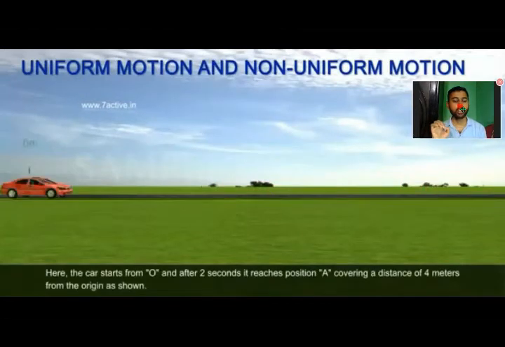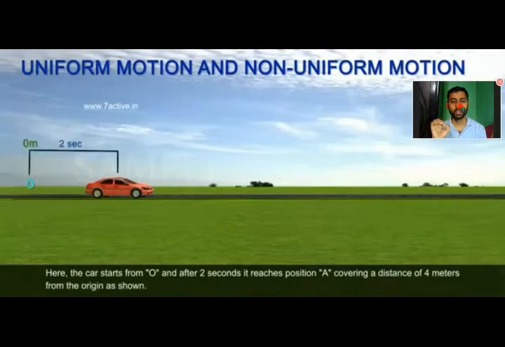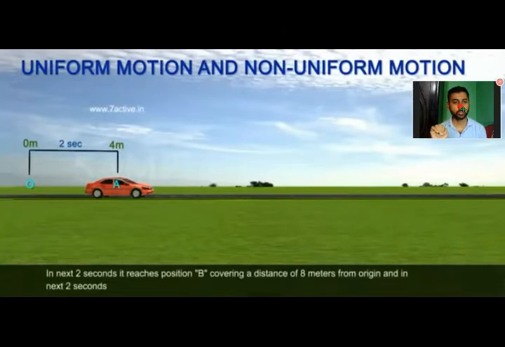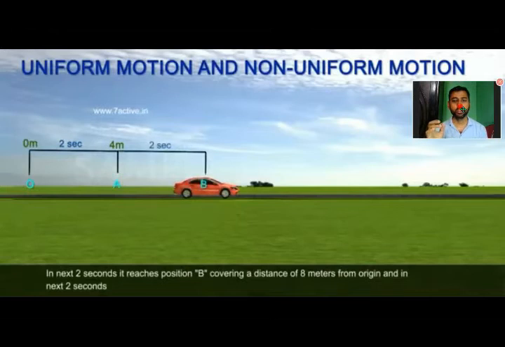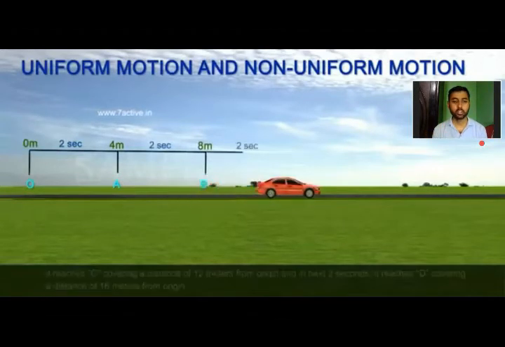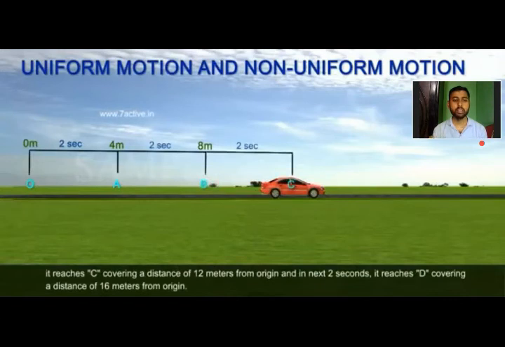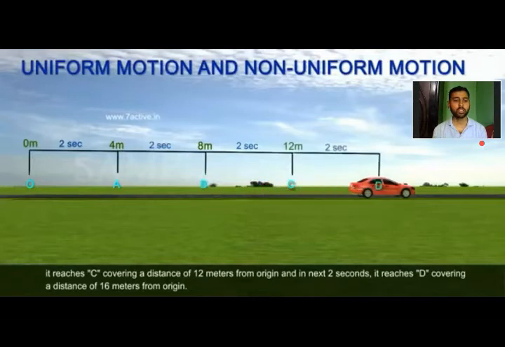Here the car starts from O, and after 2 seconds it reaches position A, covering a distance of 4 meters from the origin as shown. And in the next 2 seconds it reaches position B, covering a distance of 8 meters from the origin. Then it reaches C, covering a distance of 12 meters from the origin, and in the next 2 seconds it reaches D, covering a distance of 16 meters from the origin.